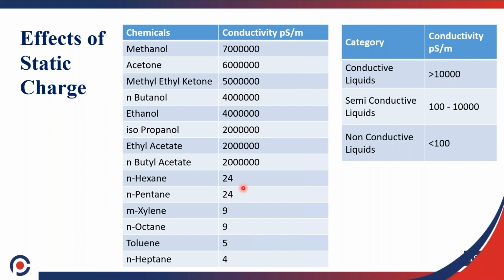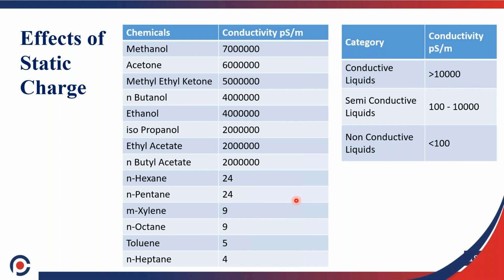Hexane, pentane, and xylene all have very low conductivity. In these liquids, the charge is generated, stored, and accumulated. This accumulated charge has to be safely grounded. Otherwise, it will catch fire. So we need to select a conductive liquid for our operation.